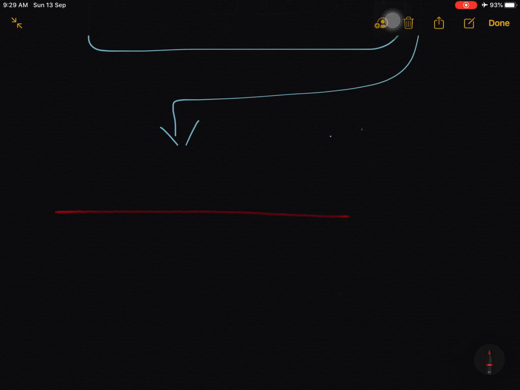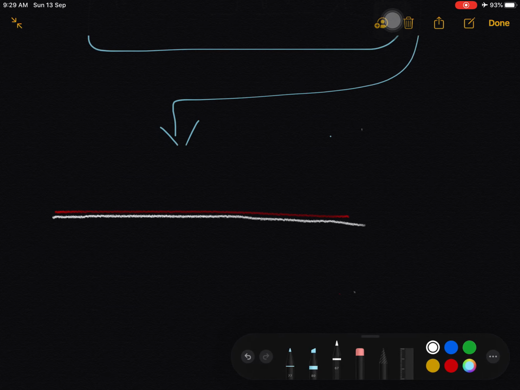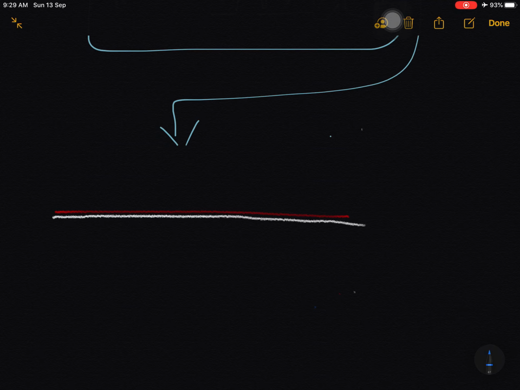For example, if you take two different liquids, and there is no force along the tangent, means in this direction or in this direction, if there is no force, that is literally called friction.